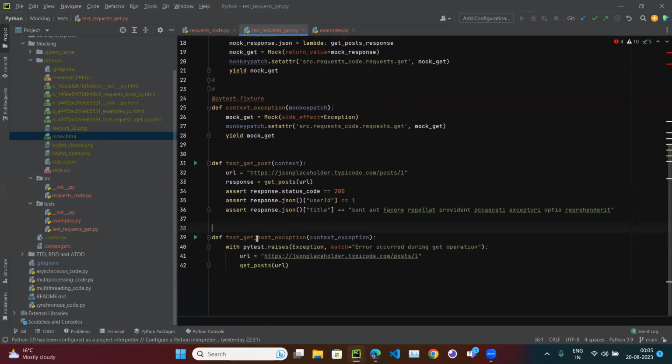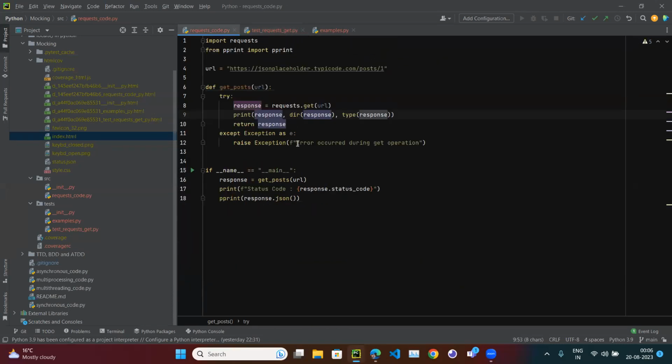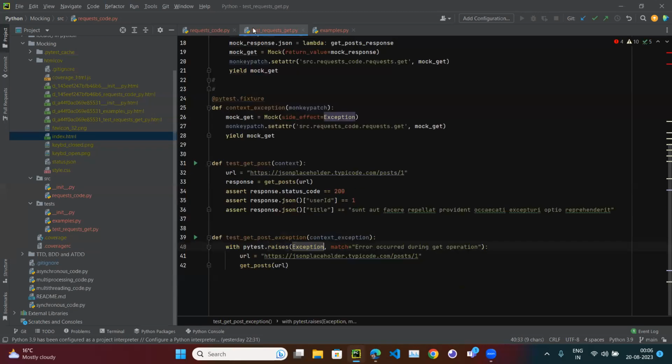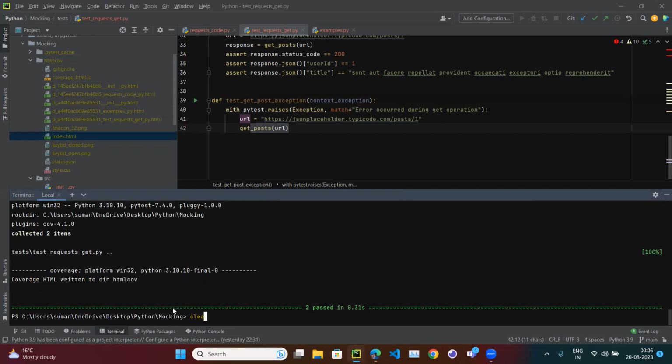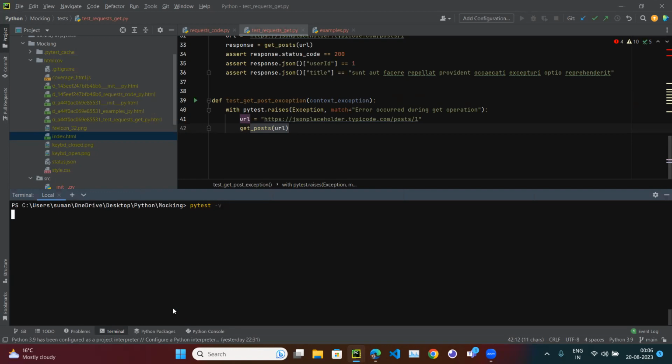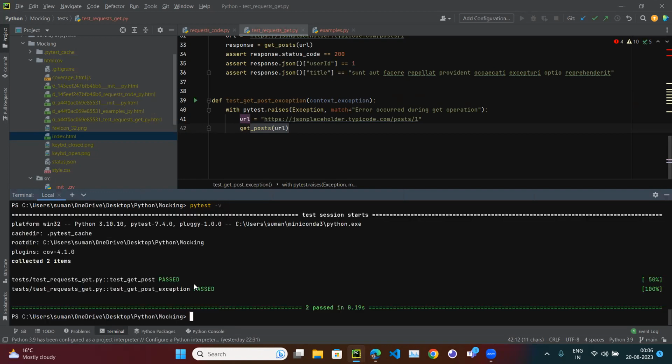Okay, now within PyTest, how do we write that? With pytest.raises. So I want to raise the exception, and the exception should match this particular error message, error occurred during get operation. It should match, and I will get this URL. Okay, so now, oh sorry, we run pytest -v. So both of our test cases have passed.